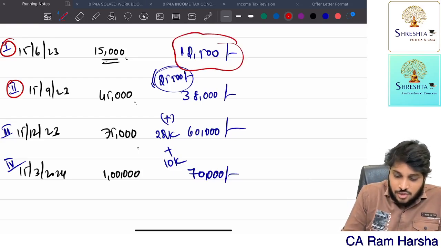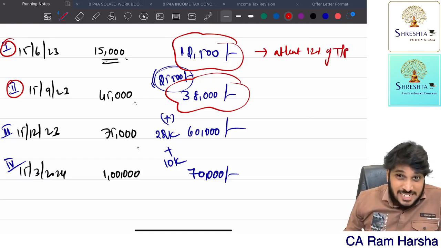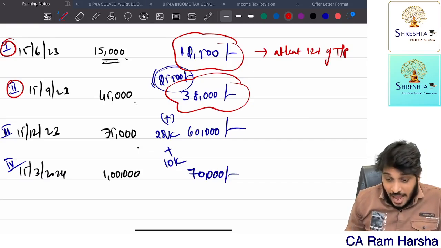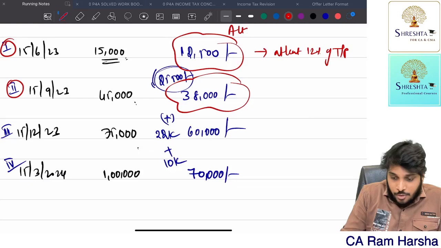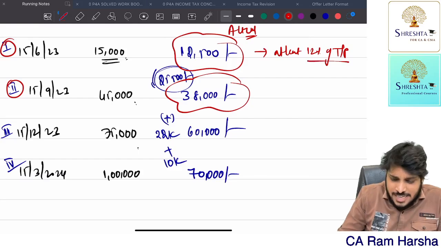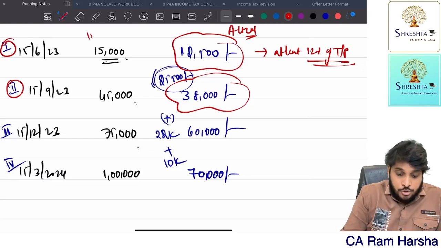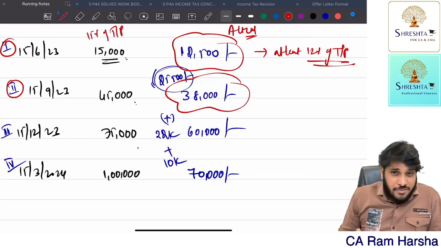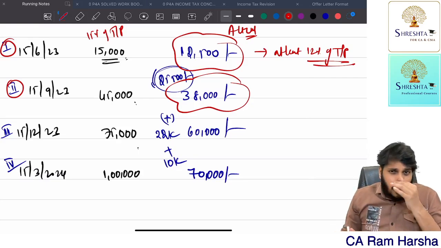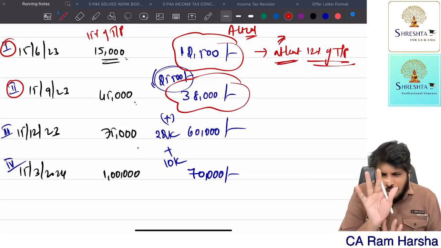If the actual amount that you pay in the first installment, the actual advance tax paid by the due date, is at least 12% of the tax payable amount. Of course, you should pay 15% of tax payable. But because of your estimation, you could not pay 15%, but you paid more than or equal to 12%, but not equal to 15.